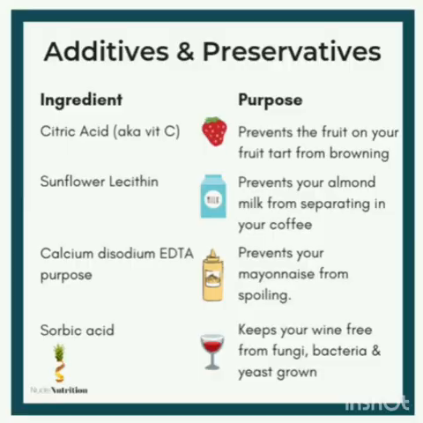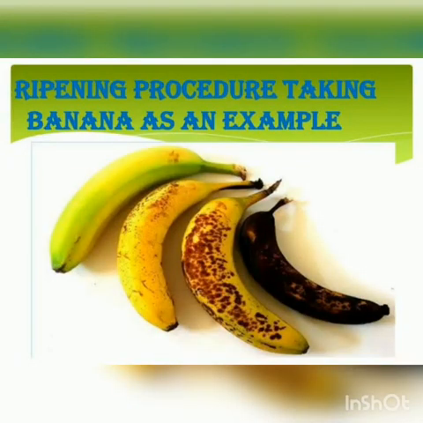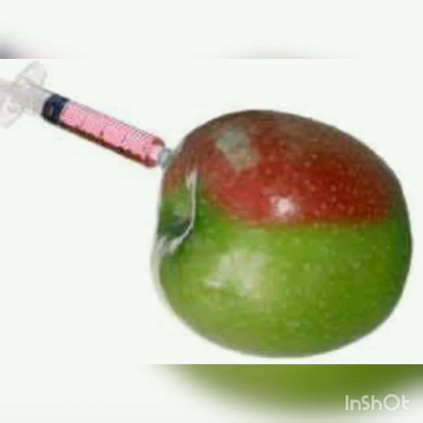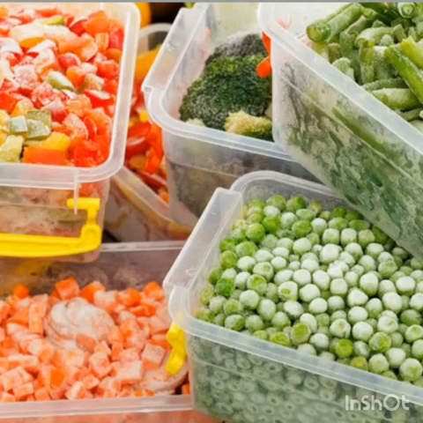Next is the chemicals like calcium carbide to ripen the bananas and mangoes. So for ripening the banana and mangoes, they are using one chemical. You can see in this picture, calcium carbide to ripen the bananas. And non-certified food colors containing chemicals like metallic lead are used to give colors to vegetables like green leafy vegetables, bitter gourd, green peas, etc.